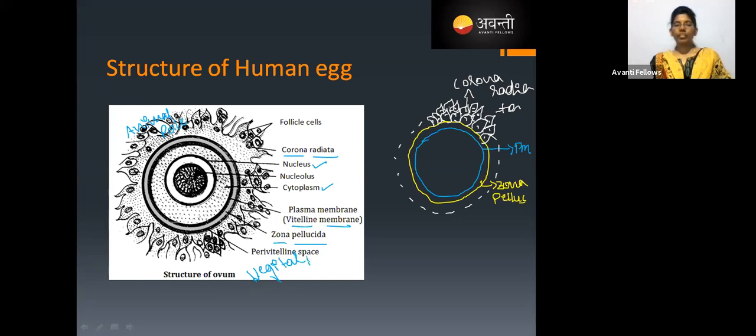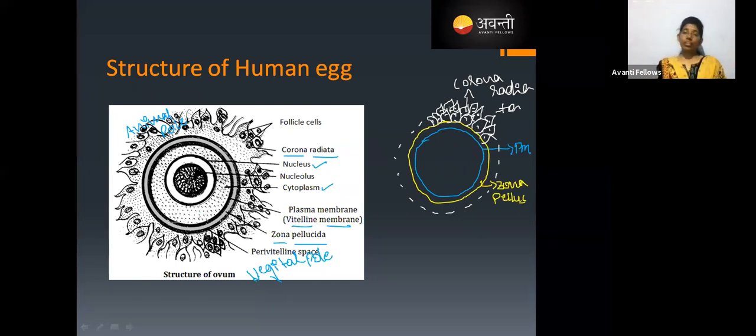Vegetal pole. Okay. Why is the nucleus not at the center? It is present at the animal pole only because, see, the sperm has to enter into the vagina, and then it has to move towards the cervix, and then the uterus, and then the fallopian tube, and after that the ampulla. And after having all these hurdles, finally it reaches the egg.